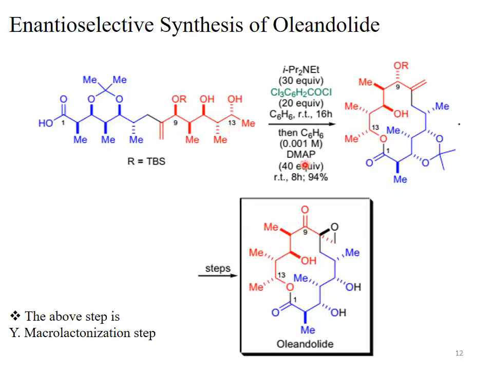Then DMAP is added in excess. The DMAP reacts with the mixed anhydride, and as a result the 14-membered lactone is obtained.